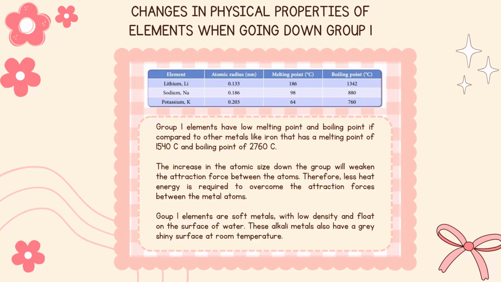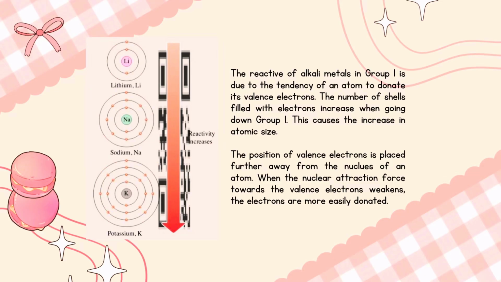Group 1 elements are soft metals with low density and float on the surface of water. These alkali metals also have a grey shiny surface at room temperature. And lastly, changes in reactivity of elements going down group 1.